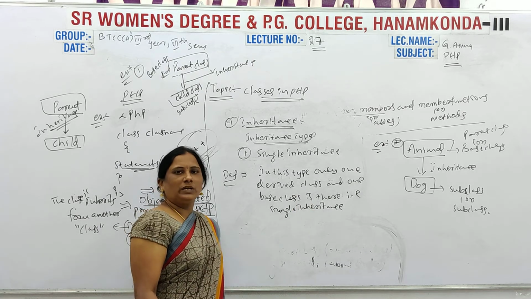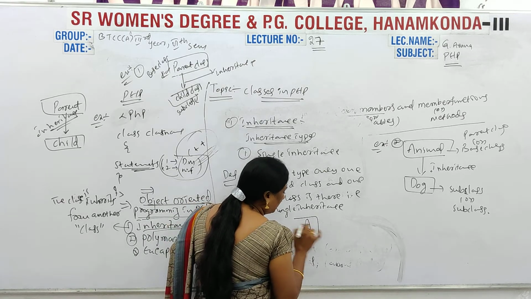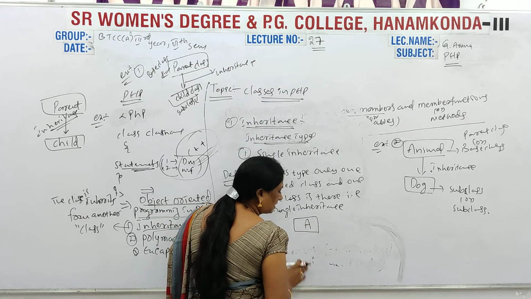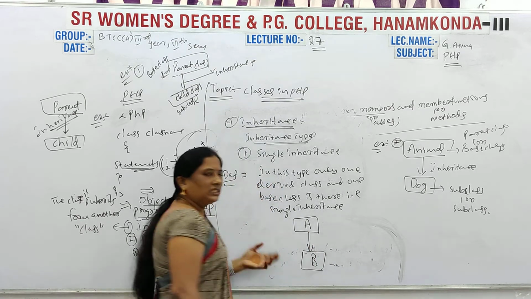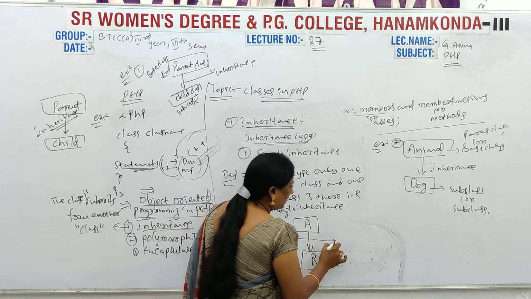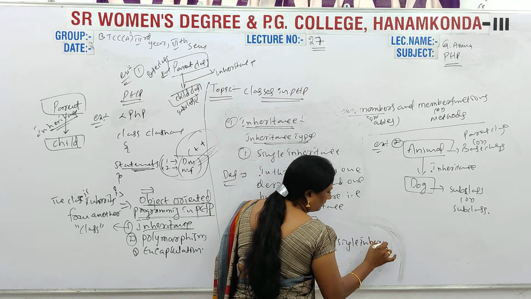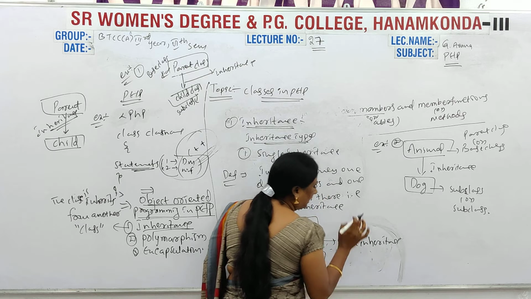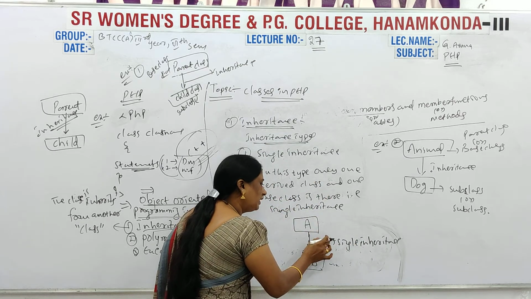Say for example, a diagram is there like that. Here, for example, class A is there, single inheritance. Then class B is there. Only a single one. So that is single inheritance here. This one is inheritance, which inheritance?